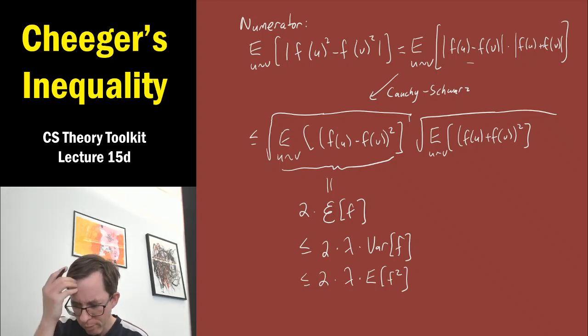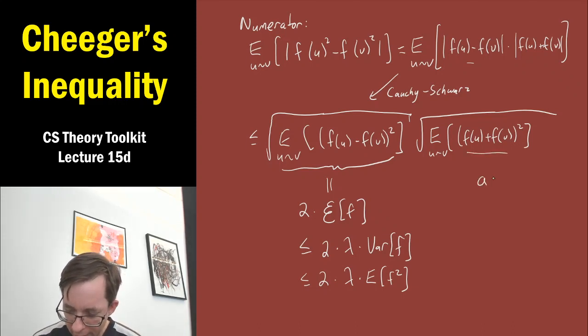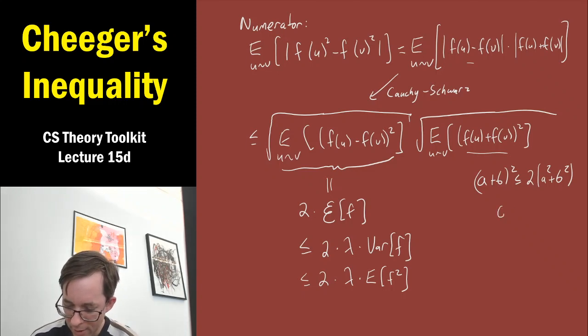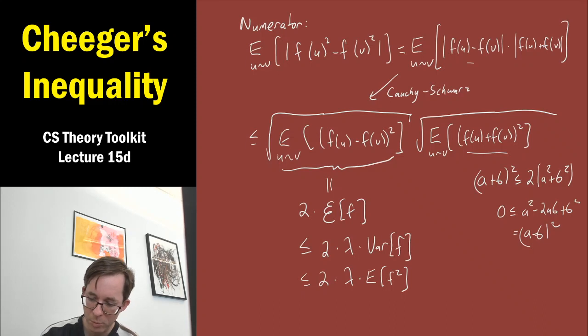Anyway, it's true. Over here, we're just going to do something trivial. Here's another very trivial fact. (a plus b) squared is at most 2 times (a squared plus b squared). You kind of wish it were a squared plus b squared. That's true as an upper bound up to a factor of 2. I suppose the difference of the two sides is equivalent to a squared minus 2ab plus b squared, which is (a minus b) squared. I think I got that right. Okay, so that proves this little fact.